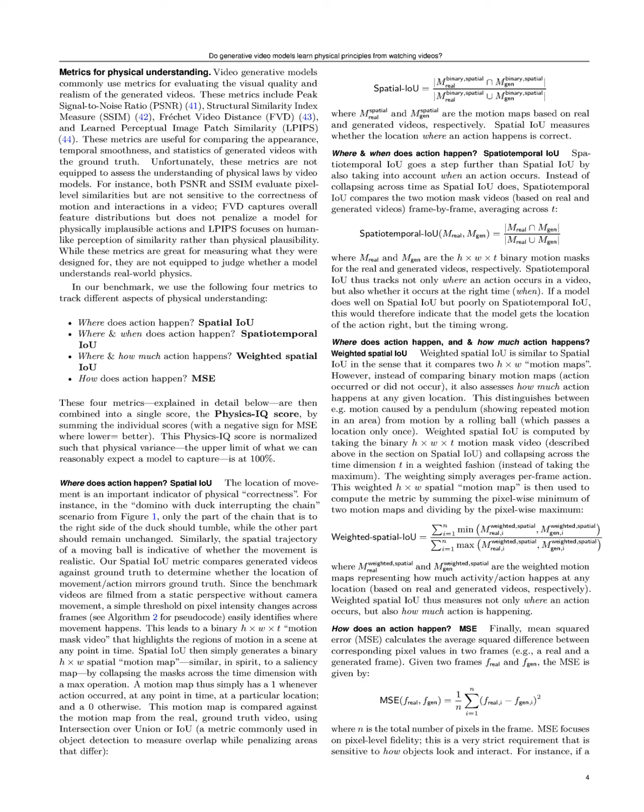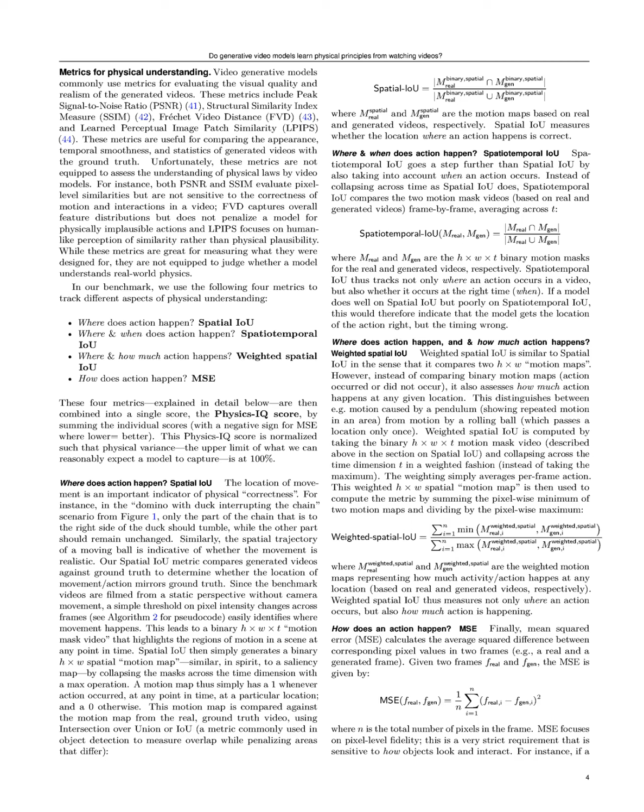Spatial IOU assesses where actions occur in the generated videos compared to the ground truth, focusing solely on the location of movement. Spatiotemporal IOU extends this by evaluating both the location and timing of actions, ensuring that actions not only happen in the right place, but also at the correct time.